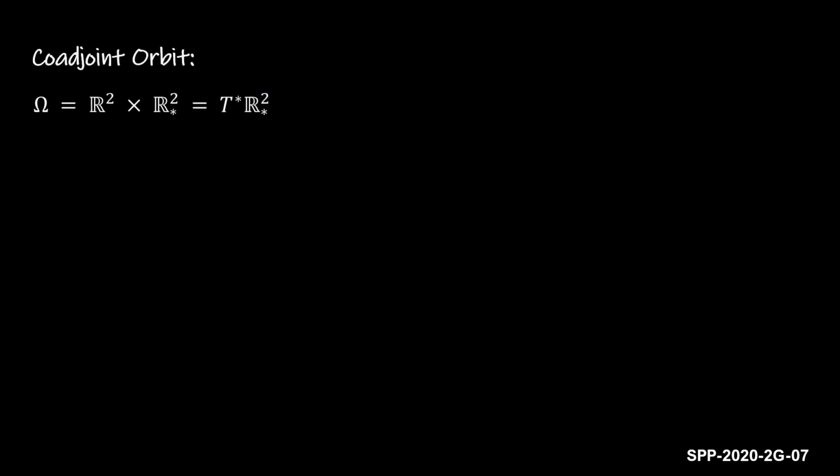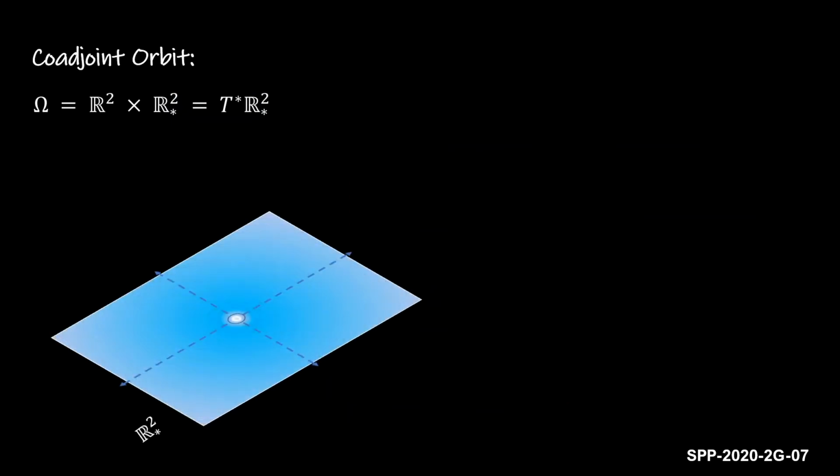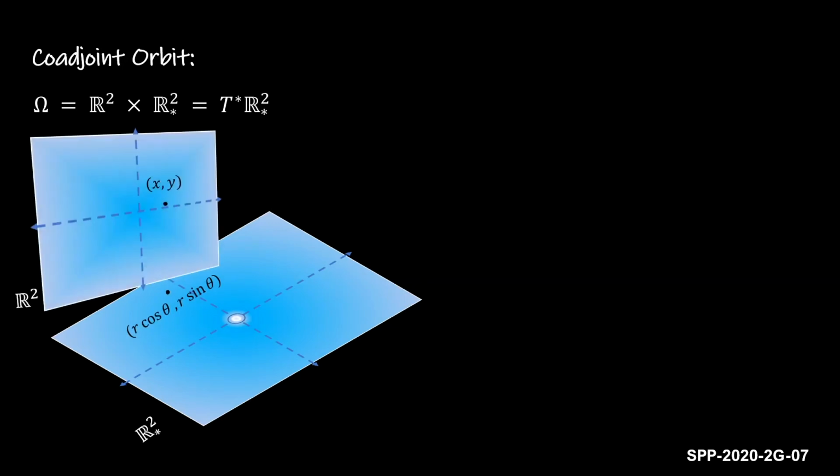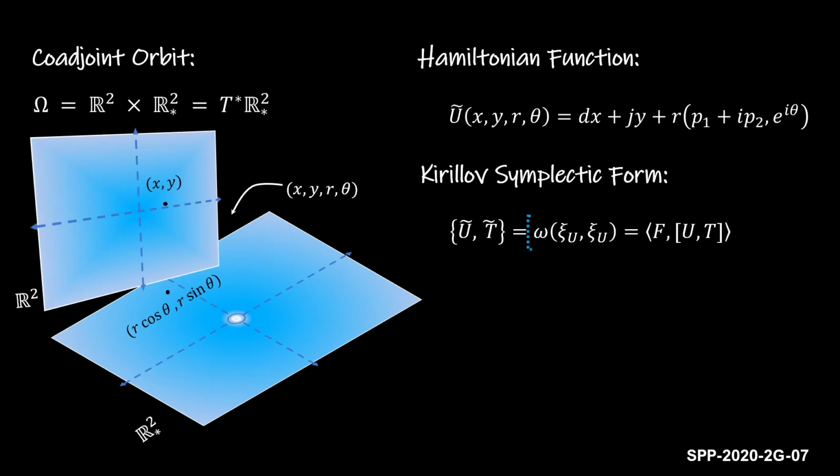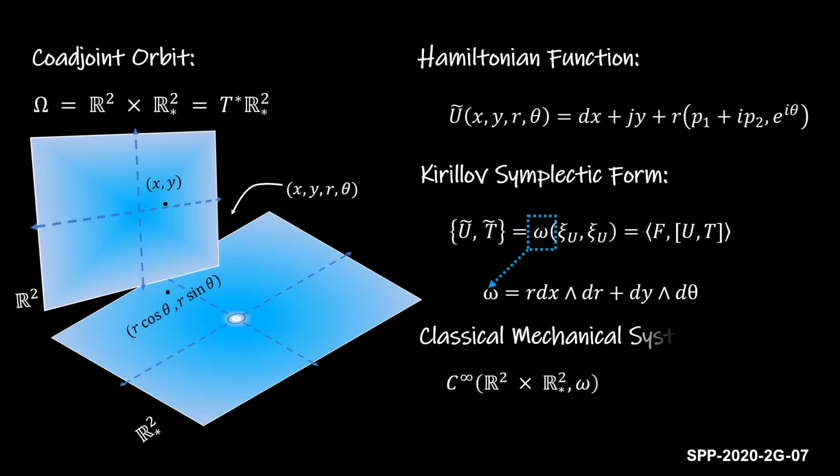The co-adjoint orbit of the similitude group can be thought of as a cotangent bundle of a punctured Euclidean plane, where each point in the said plane has a corresponding tangent space associated to it, parametrized by these position and momentum variables. The Hamiltonian function is the dot product between the charts and the vectors of the Lie algebra. Then the Kirillov symplectic form that satisfies this equation is this two form. Therefore, this collection of differentiable functions are the classical observables defined on this system.